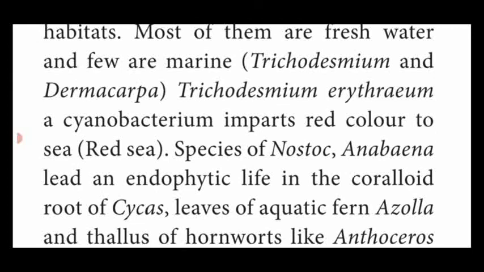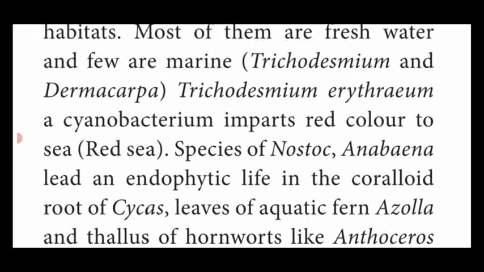Then the Trichodesmium erythraeum, which is present in the sea. Yes students, sorry. The marine blue-green algae examples are Trichodesmium and Dermacarpa. Trichodesmium erythraeum: erythraeum means they produce the red color pigment erythrin. So the bacterium is red in color.